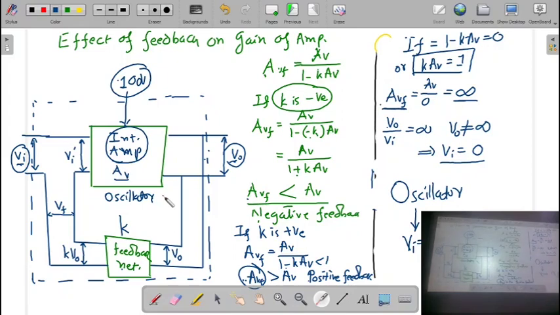So in the next lecture, we will see what is the effect of feedback on the input resistance of the amplifier and the output